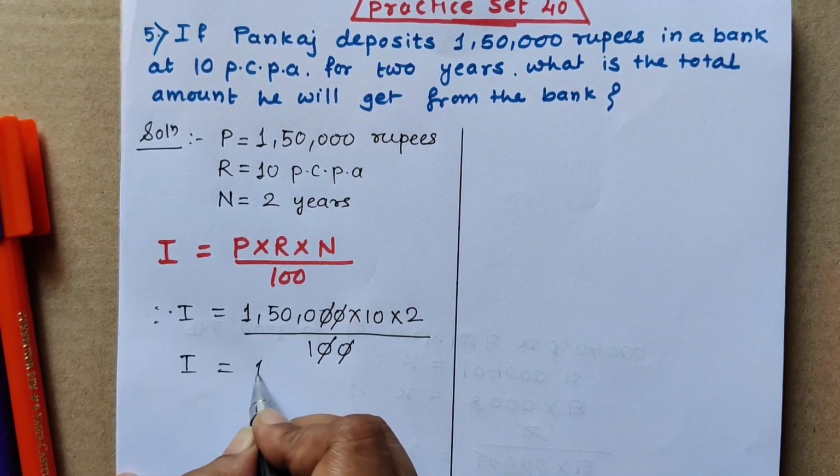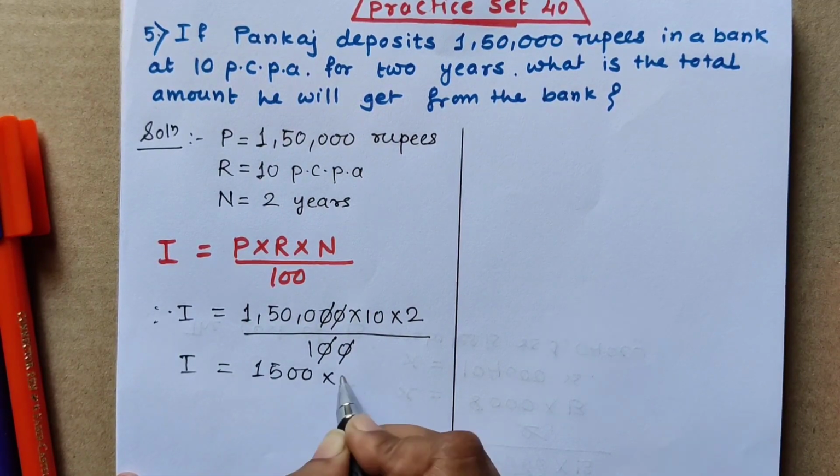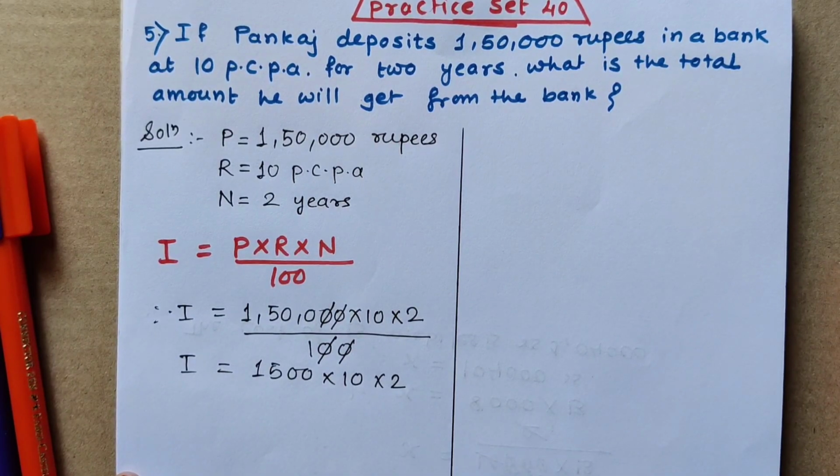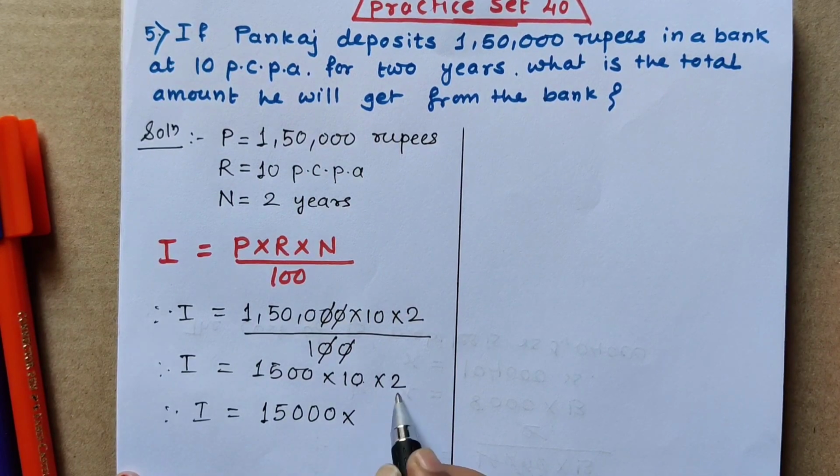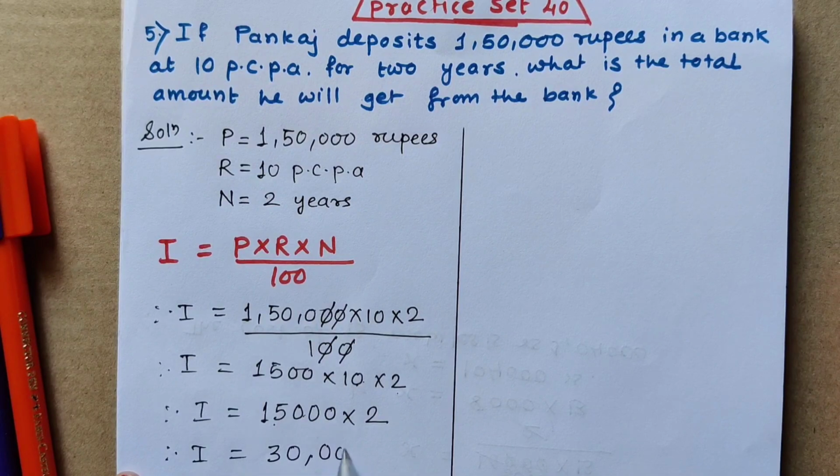I is equal to 1,500 into 10 into 2. 1,500 multiplied by 10 is 15,000, and then multiply by 2. I is equal to 15 2s are 30, and these 3 zeros, 30,000 rupees. So interest we have got is 30,000 rupees.